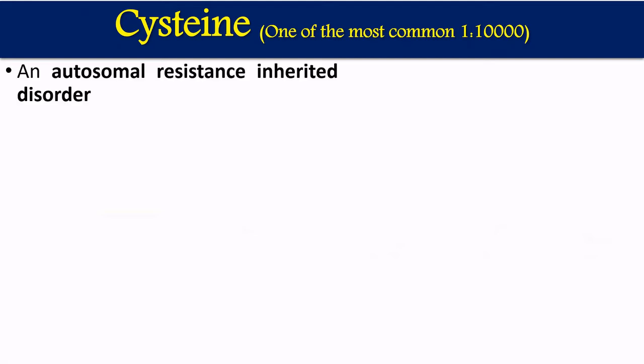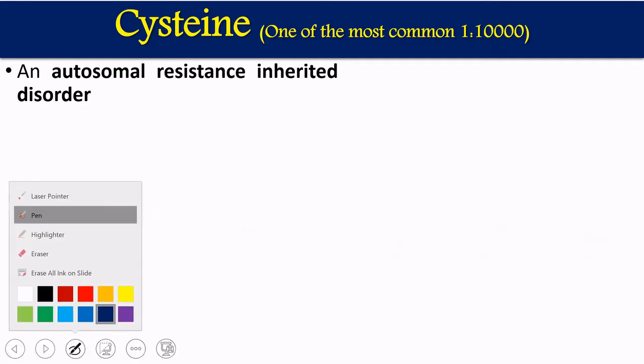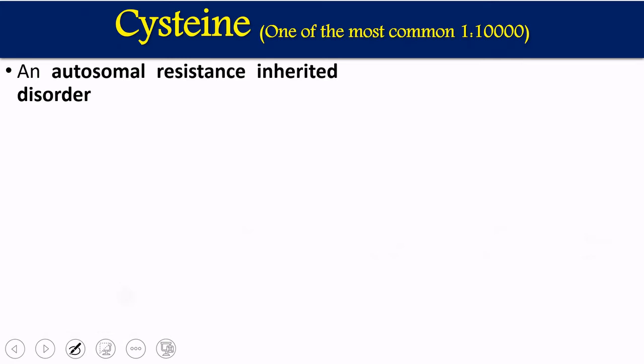Cystinuria, as its name suggests, is related to urine disorders. In cystinuria, the abnormality is that cystine is excreted in high amounts in the urine. This is one of the most common inborn metabolic disorders. It is not the most common, but one of the most common, as its prevalence rate is roughly 1 in 10,000 births. Cystinuria is an autosomal recessive inheritance disorder.